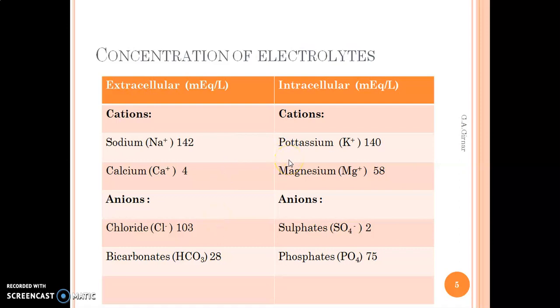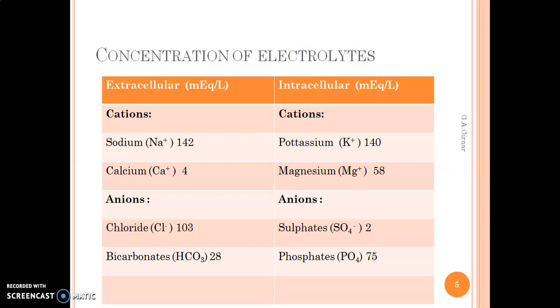So they are known as the extracellular electrolytes. Opposite to that, some electrolytes are present in our cell, in the cytoplasm. Examples of intracellular electrolytes are potassium, with a concentration of 140 milliequivalents per liter, and magnesium, with a concentration of 58 milliequivalents per liter. In the case of intracellular anions, sulfate has a concentration of 2 milliequivalents per liter, and phosphate has a concentration of 75 milliequivalents per liter.